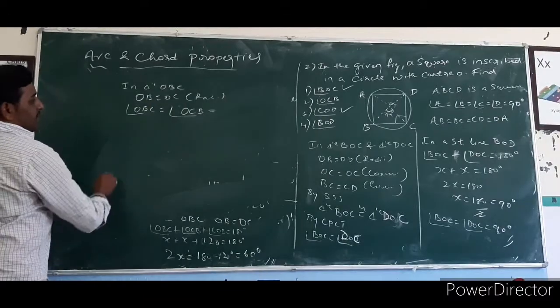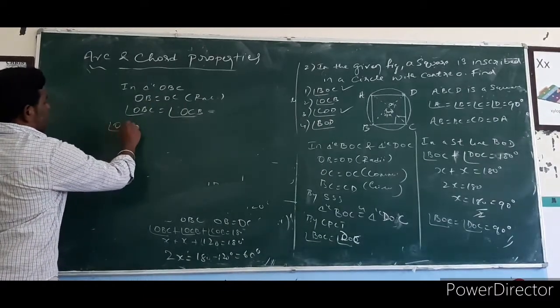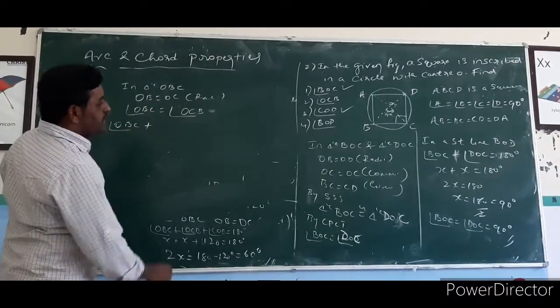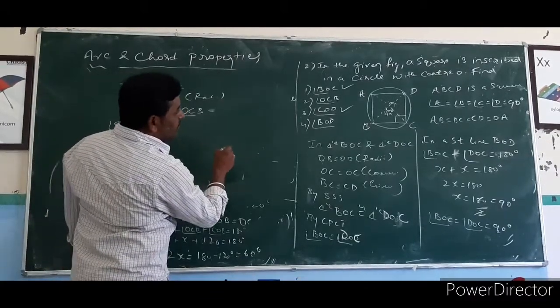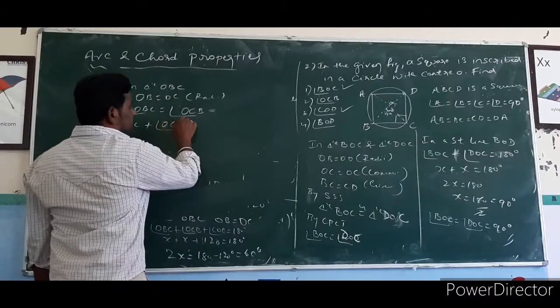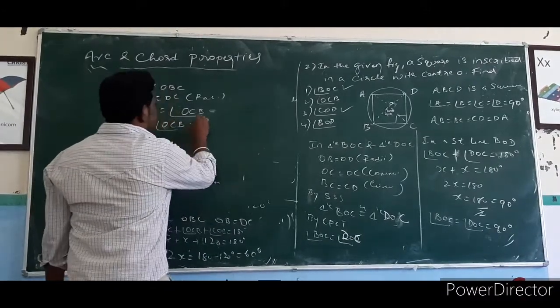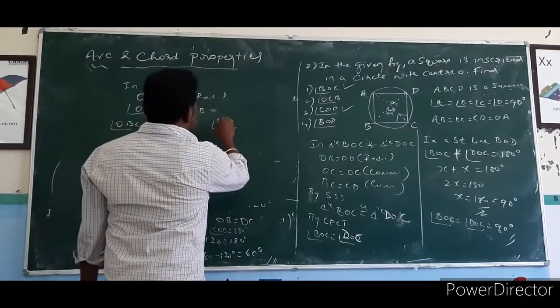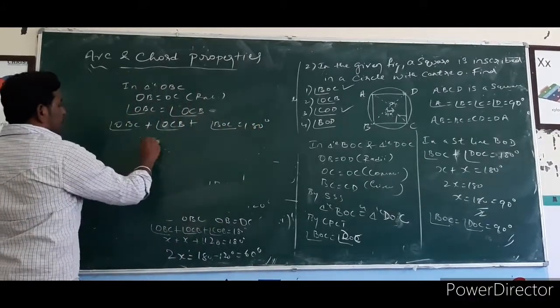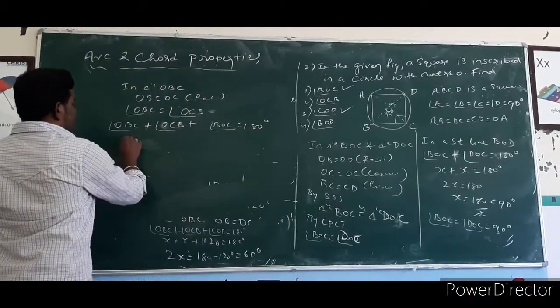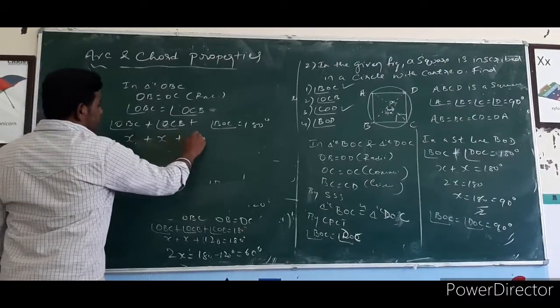Next, apply the property: OBC plus OCB plus BOC is equal to 180 degrees, the sum of the interior angles. Both the angles are equal here.